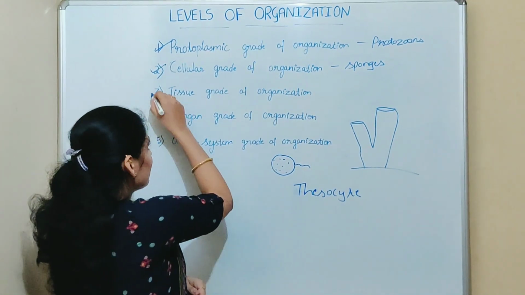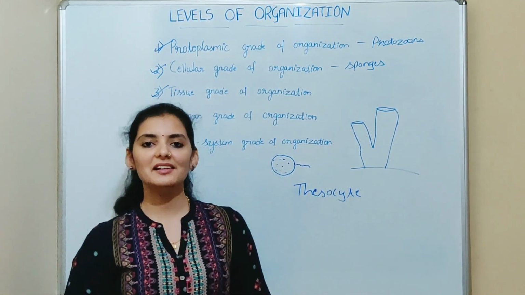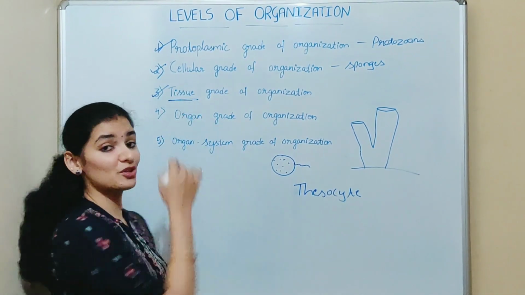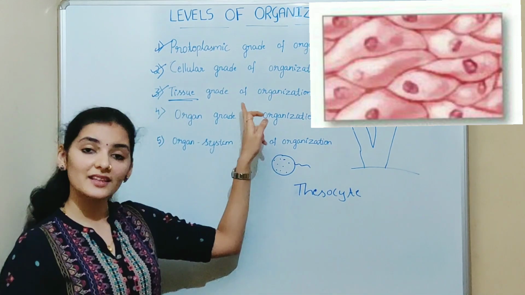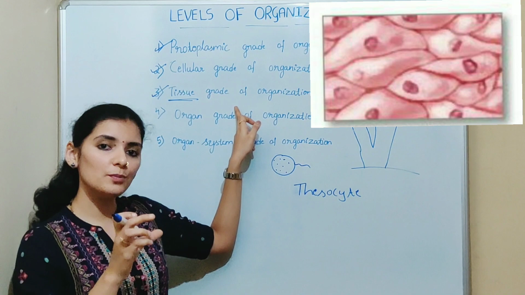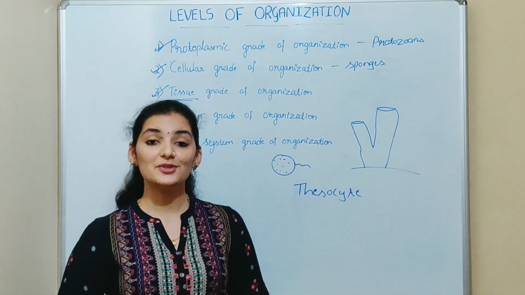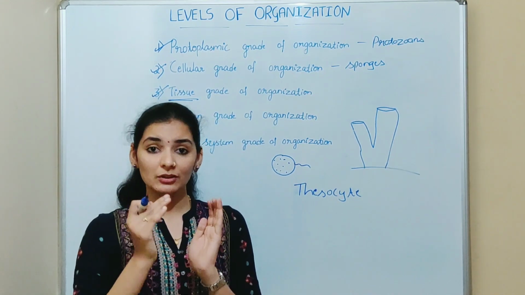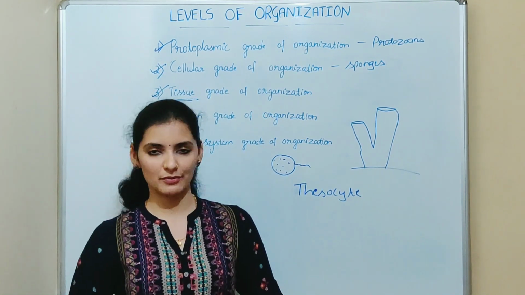Third one is tissue grade of organization. And this kind of organization is seen in cnidarians and ctenophores. As the name indicates, there is a formation of tissue. Tissue means what? It is a group of cells, isn't it? So in this organism, similar cells of the same origin are grouped together to form a tissue which performs a specific function. To form a tissue, there should be coordination between each cell. Then only that group of cells can form a tissue and the tissue can perform a specific function.